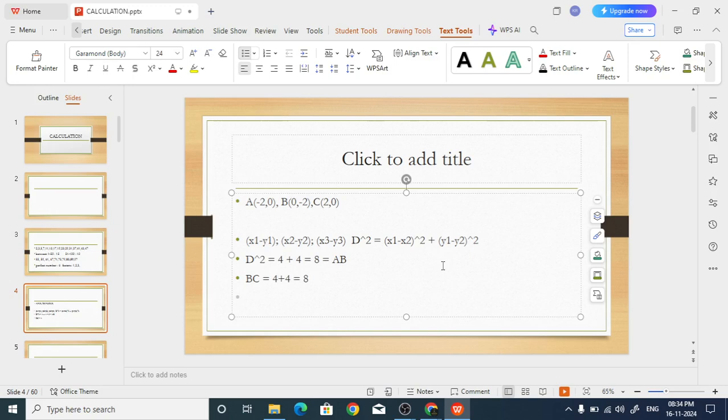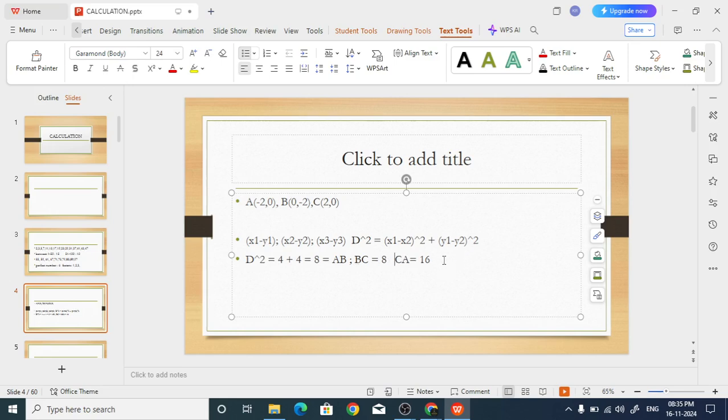Then CA: 2 plus 2 is 4, 4 square is 16, plus 0, so CA square is 16. So AB is 8, BC is 8, and CA is 16.